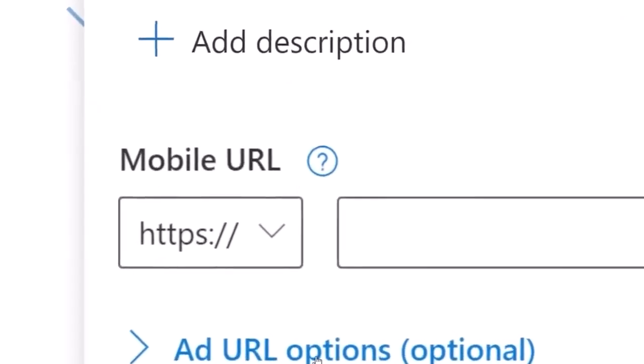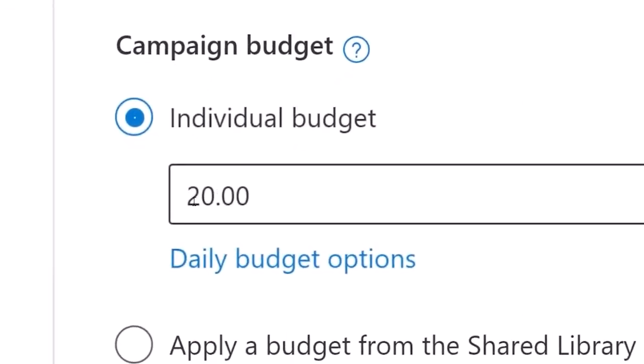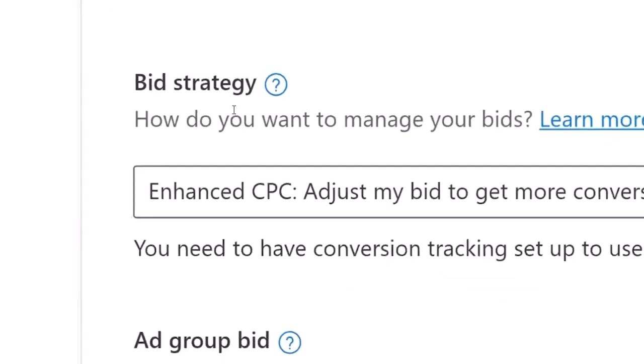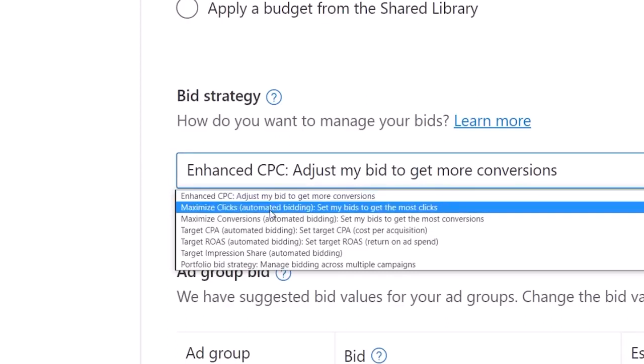Now, the next thing you want to do is just set your budget. So just click on Budget and then just set it to whatever you want. I recommend starting with $5 to $10 per day. Now, the next thing you want to do is just click on Targeting. Now, you can either target the whole world or just a specific country. It's completely up to you. Then the next thing you want to do is just click on Bidding.